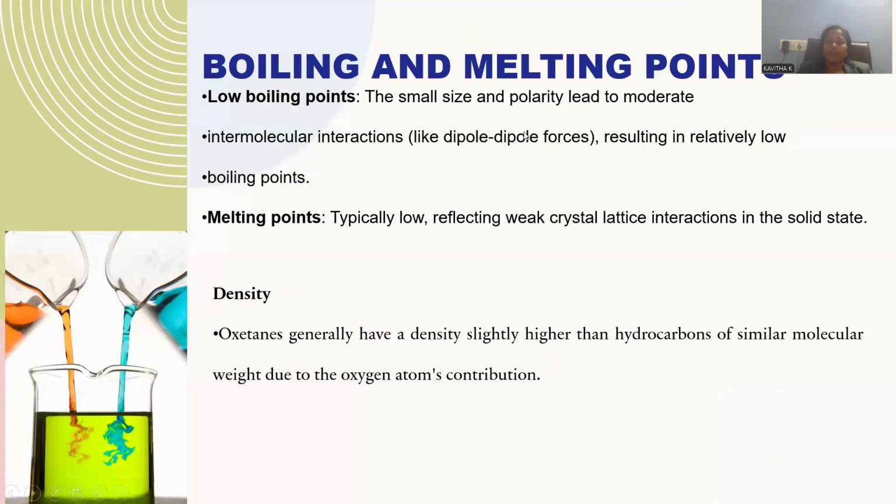Melting and boiling point values. Whenever we observe the melting and boiling point values, that purely depends upon their molecular weight. The molecule is very small, tiny in nature, and this tiniest molecule is able to exhibit lower melting and boiling point values. Typically, they are very small, and the smaller size of the molecule corresponds to the lower molecular weight. The lesser the molecular weight, the lesser will be the melting and boiling point values.